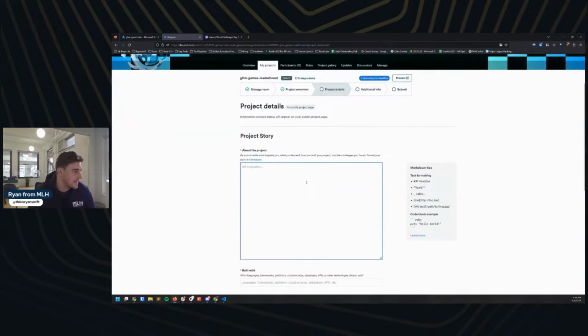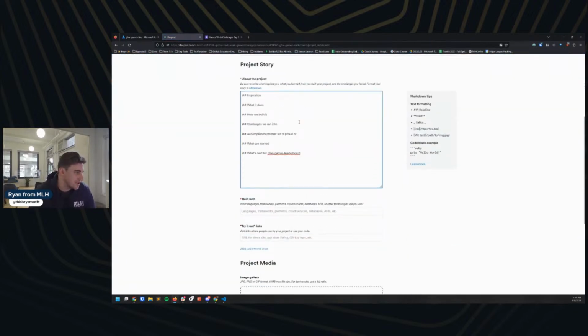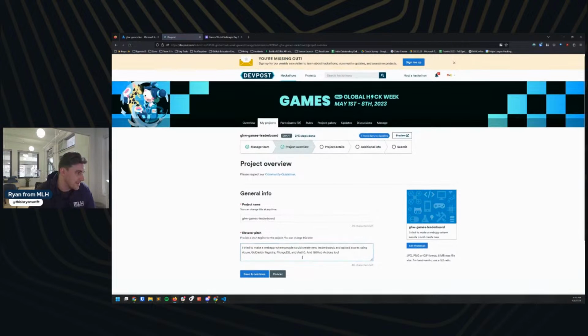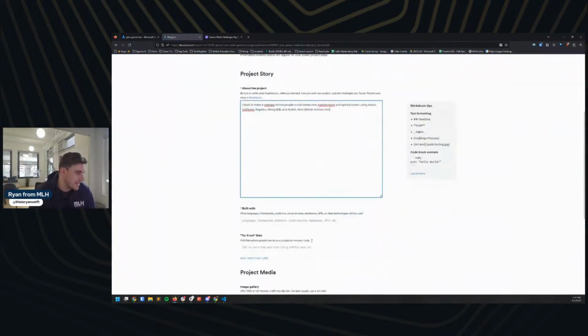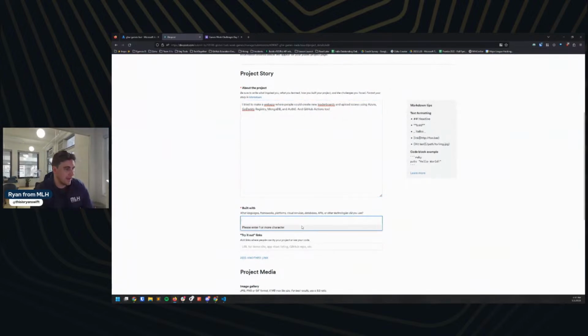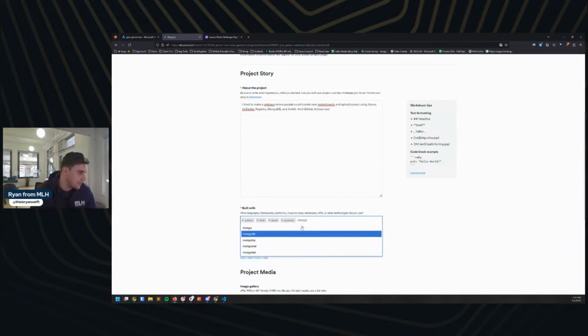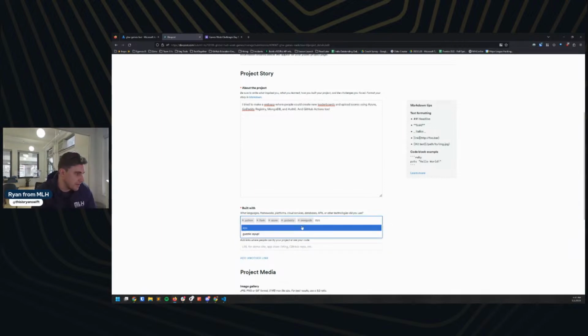All right. About the project, this really should be my elevator pitch because I'm going to cheat a little bit and grab that. We're going to just paste that in. Built with, we're going to say Python. Yeah, we're going to say Flask. We're going to say we used Azure. We're going to say GoDaddy Registry, maybe. Yep. We'll say MongoDB. We'll say Auth0.